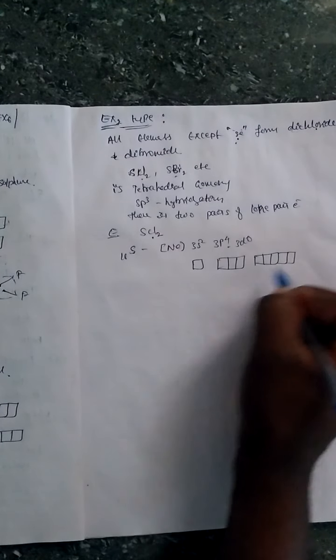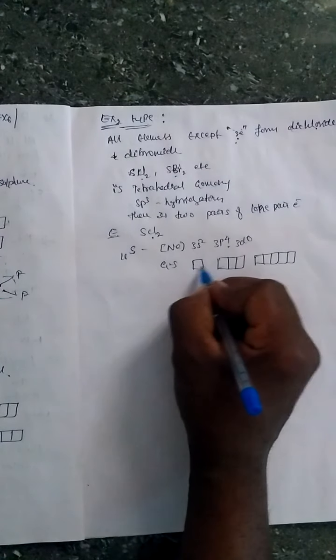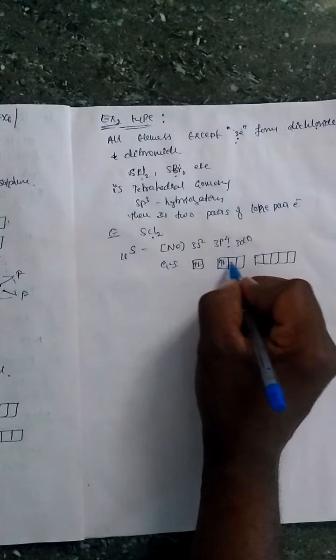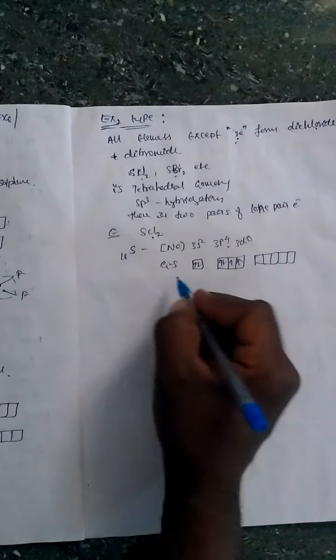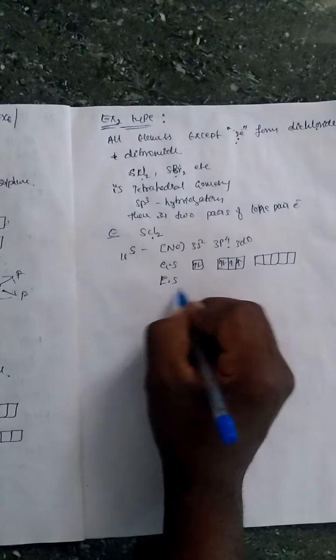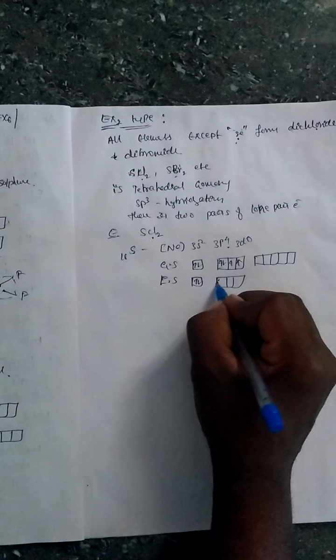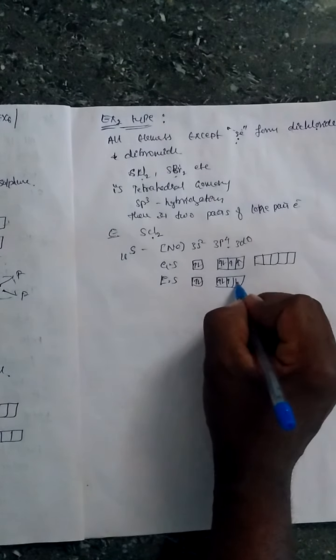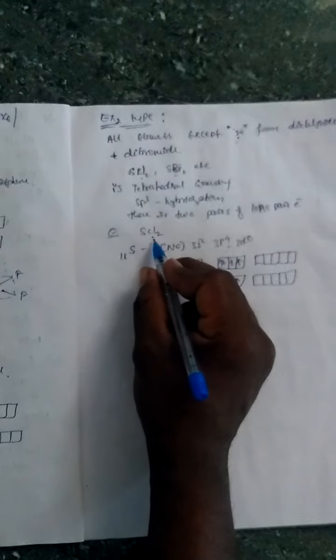Here no need to write d orbitals. If you write, it is not wrong. So in the ground state there are 2 electrons in s and 4 electrons in p. In the excited state also the same. Here no electron jumping takes place in the excited state because only 2 chlorine atoms are there.